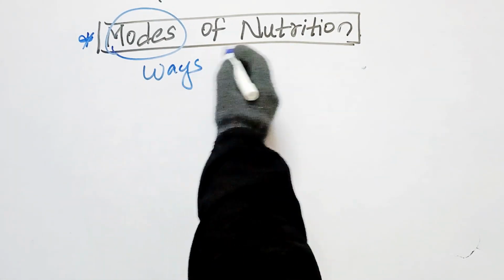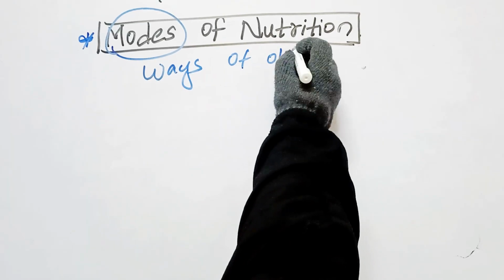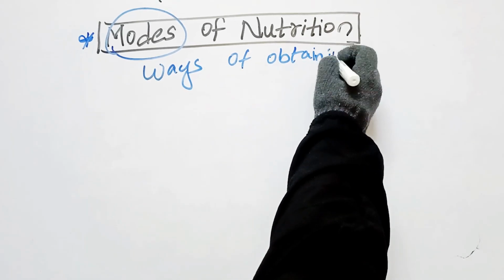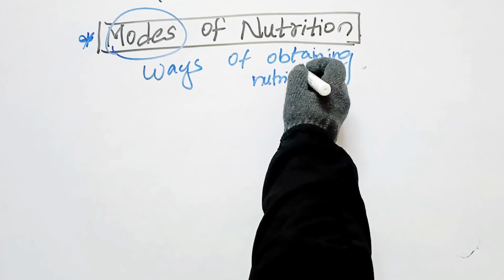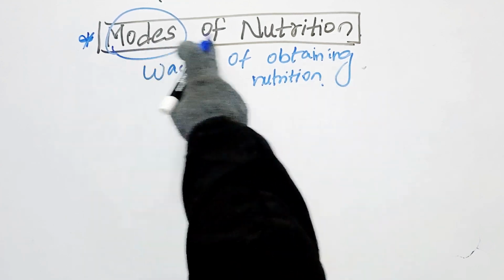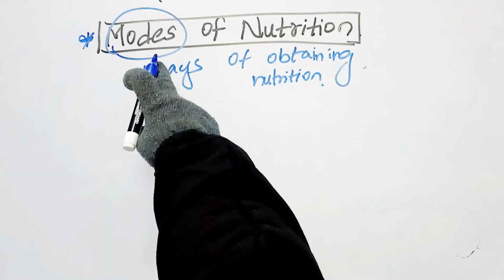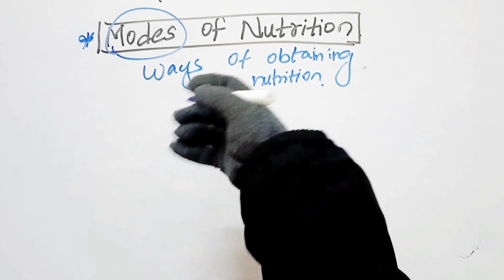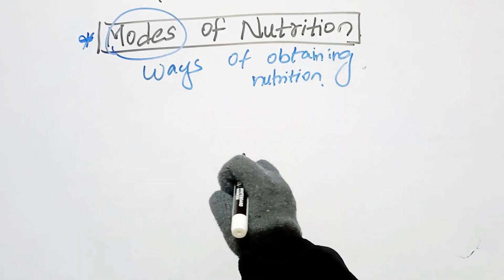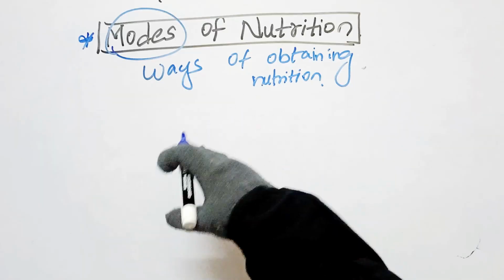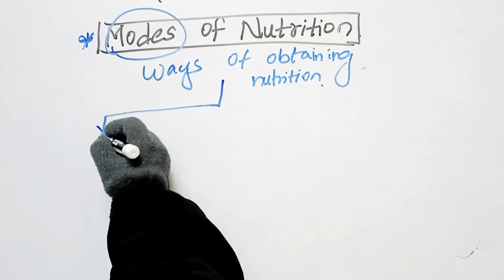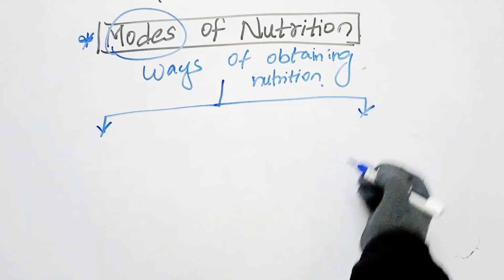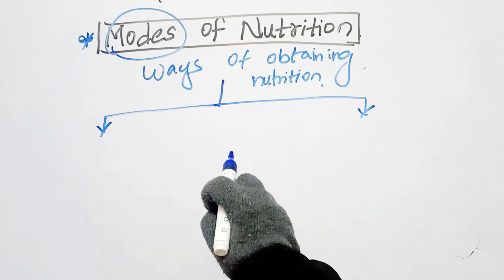The different ways of obtaining nutrients or obtaining nutrition are called modes of nutrition. Mode is nothing but by what way you are obtaining this nutrition. There are not many different ways, but majorly there are two modes of nutrition by which a living organism obtains food.